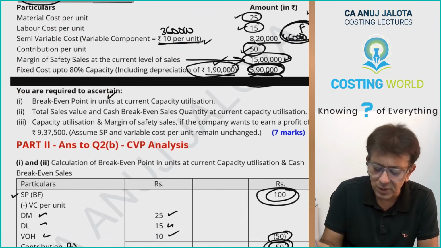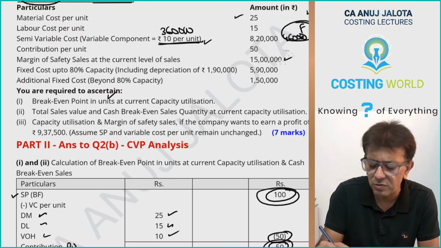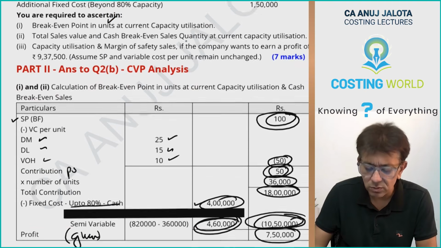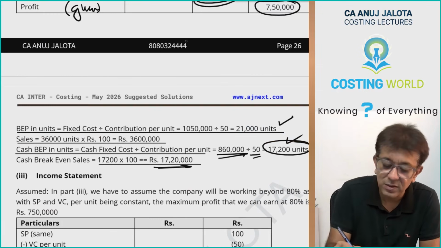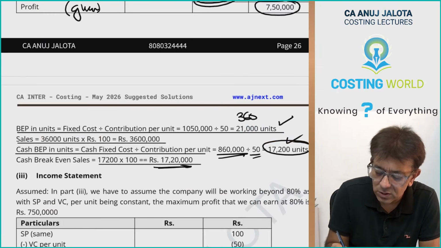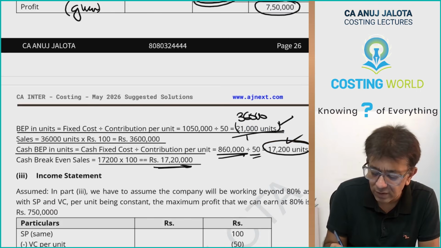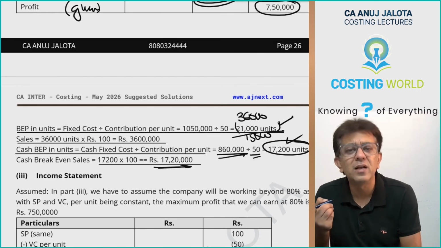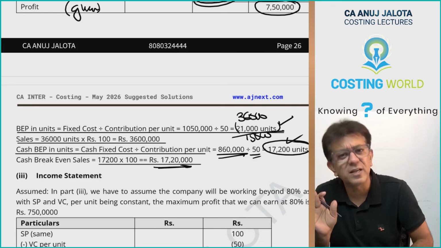Part 2 is done. Somebody says, sir, verify that margin of safety for me. Margin of safety is the sales beyond break-even sales, no? In case you want to verify, you were selling 36,000 units. Out of that, break-even point is 21,000. So 15,000 units is your margin of safety, into 100. That will give you 15 lakh rupees of margin of safety, in case you want to verify that.